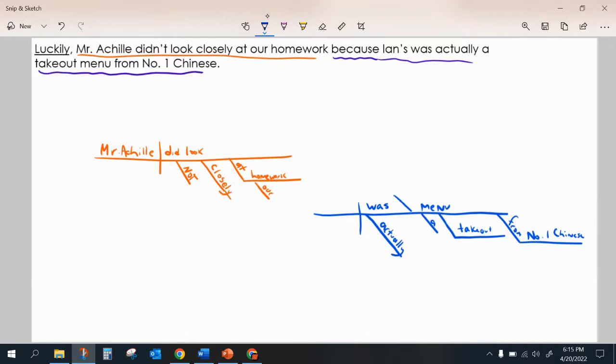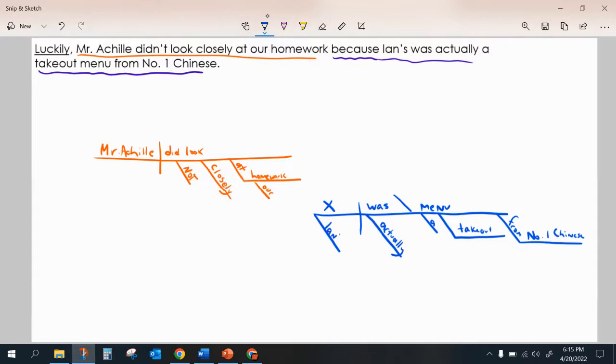And then I'm looking for my subject. Well, Ian's with apostrophe S can't be my subject. And so my subject is actually homework, but I don't have the word homework. It's kind of understood, isn't it? So I'm just going to leave it blank, or I'm going to put an X here to let me know that it's the word homework. But I'm missing a word. I'm going to say it's Ian's.